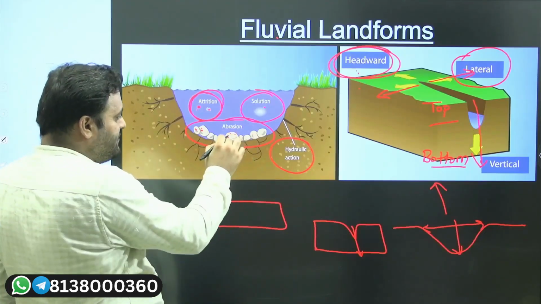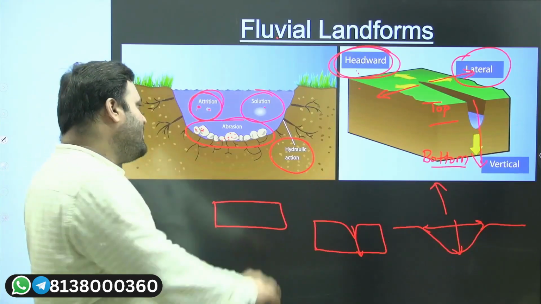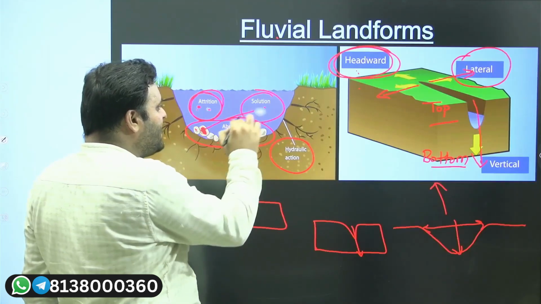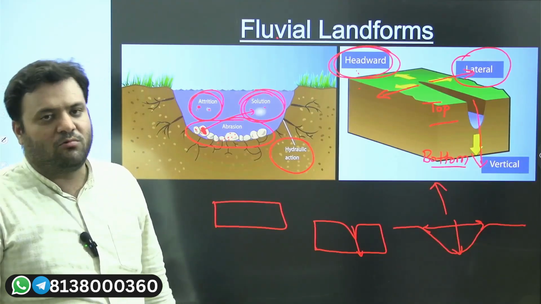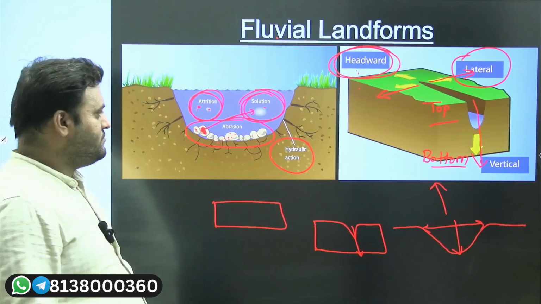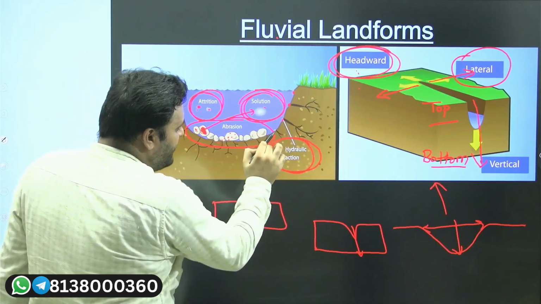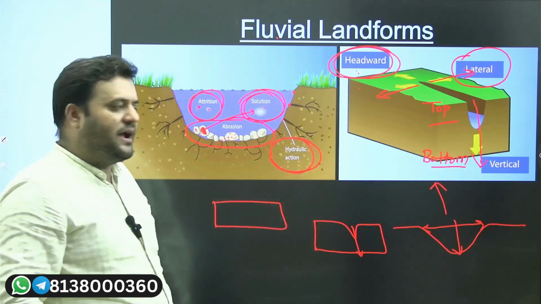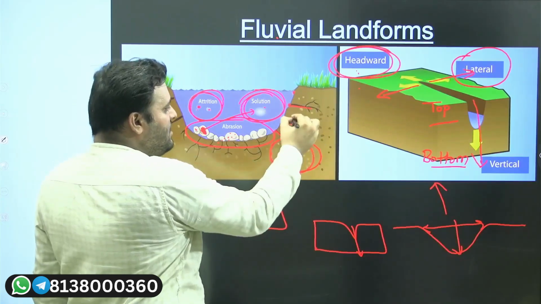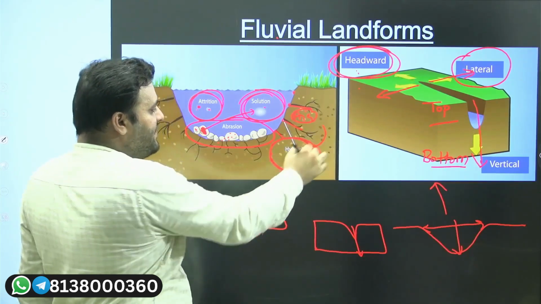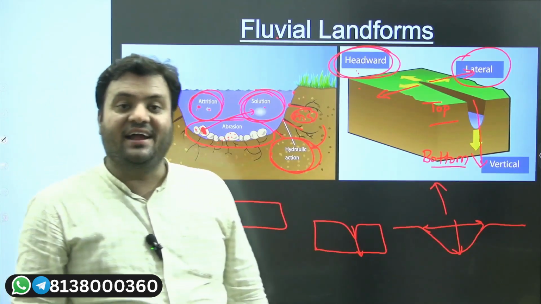And yes, these rocks are comprised of minerals. When the minerals in these rocks are suspended in water, that water will be called what? Solution. Hydraulic action means when water is interacting with the river bed, as a result of that, erosion or cracks will be there. And similarly here, what will happen? The air will accumulate, and that will be called what? Hydraulic action. That will be called hydraulic action.